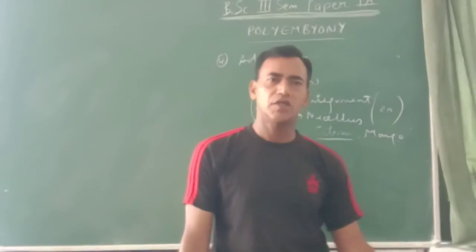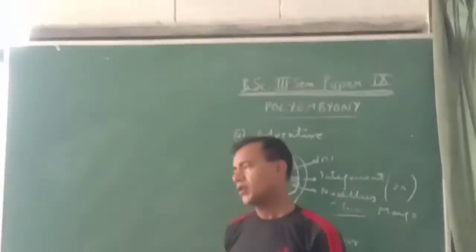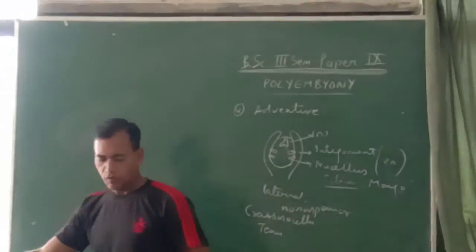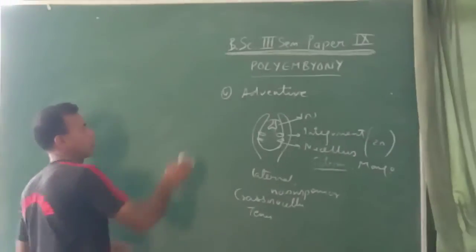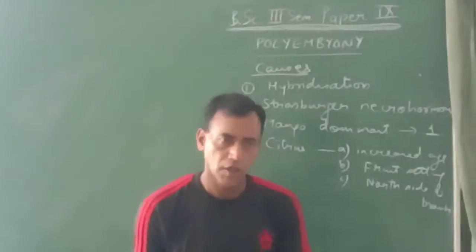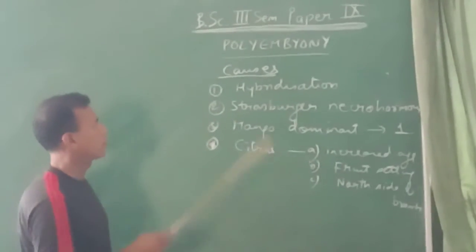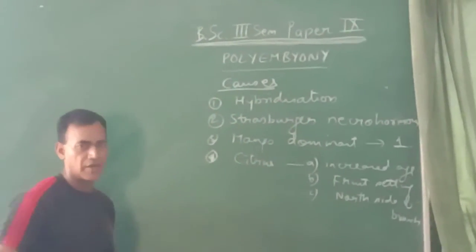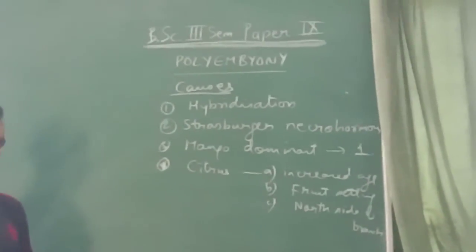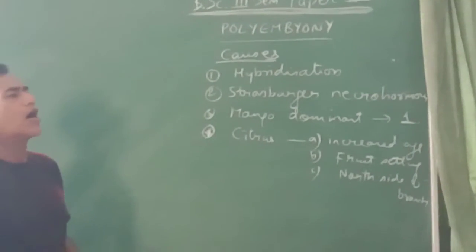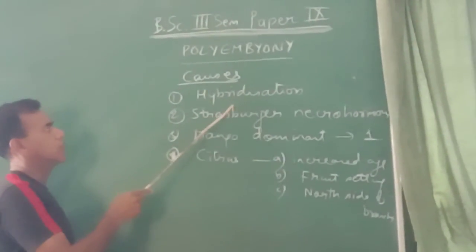Now, coming to the second part of this lecture, what is the cause of this polyembryony? The first cause of polyembryony may be hybridization, as it is found very common in hybrids. So, it is said that hybridization may provide a stimulus for polyembryony.